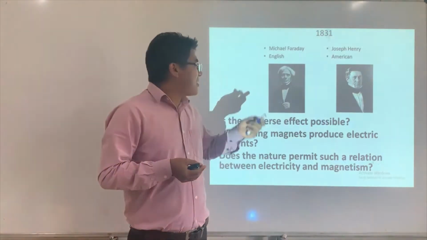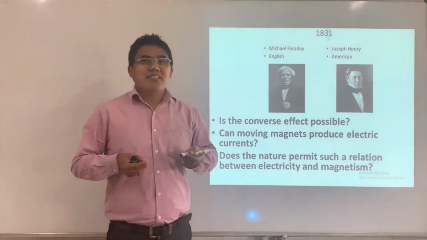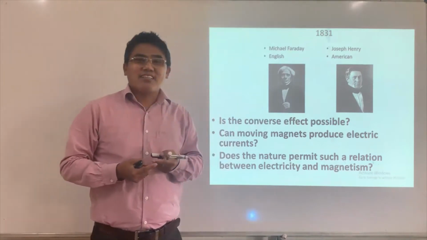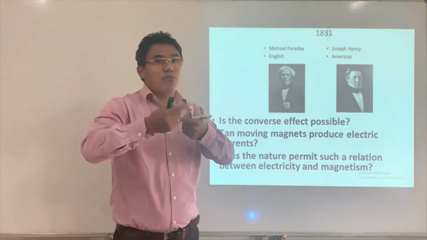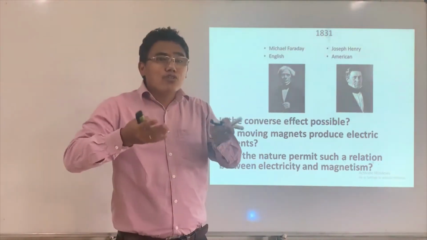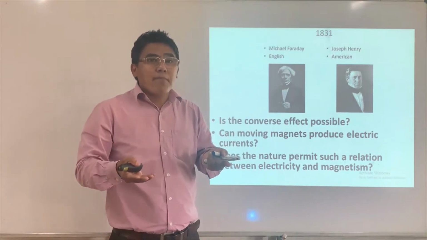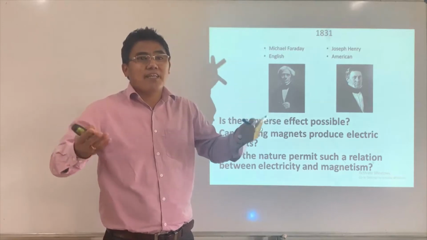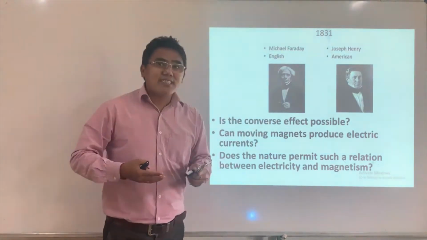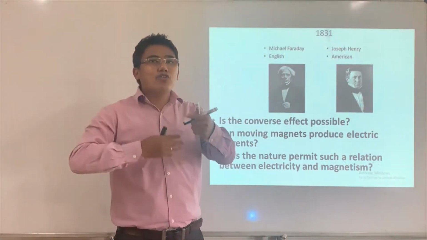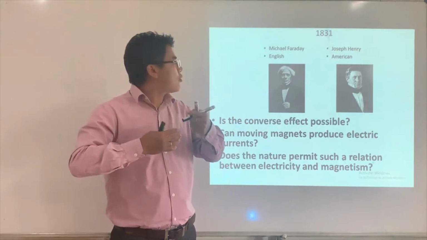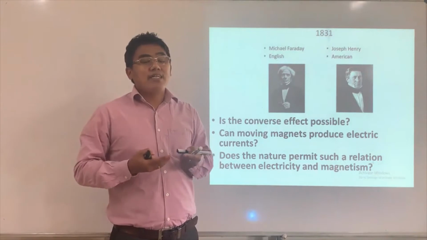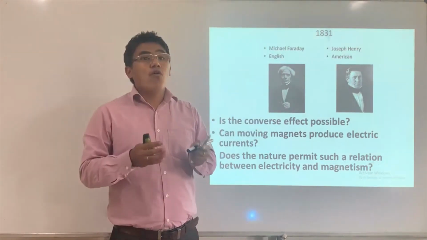And his answer, in question form, was: what is the use of a newborn baby? We have to nurture it and then it becomes big, right? Likewise, his understanding about electromagnetic induction was later the foundation for